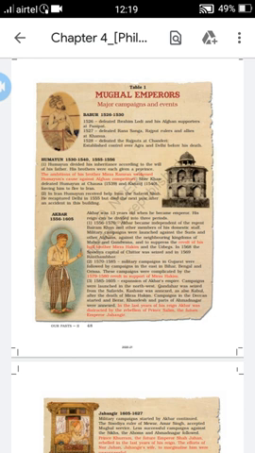He had already heard about the wealth and richness of our country, so he planned to attack Delhi with the help of Afghan supporters.